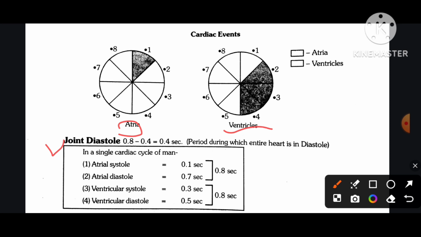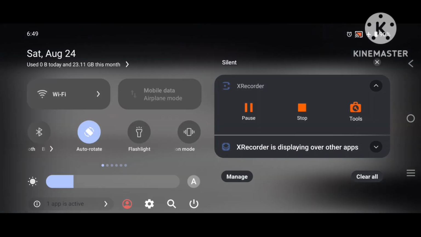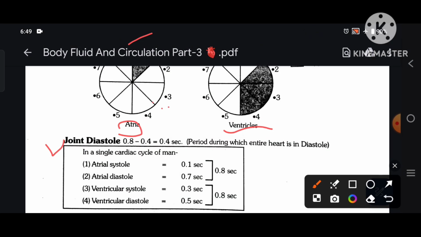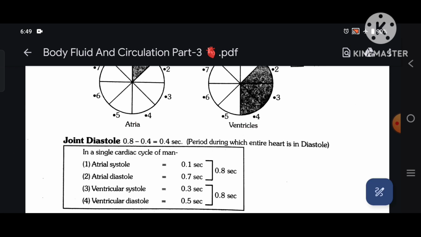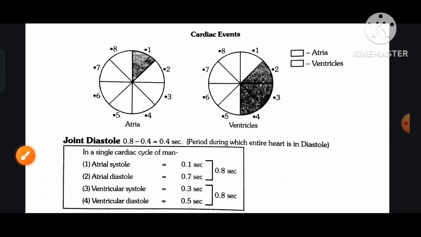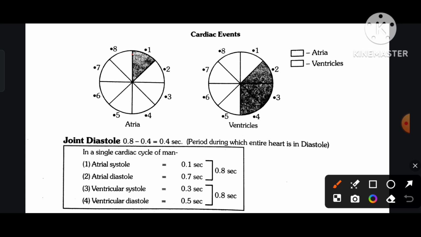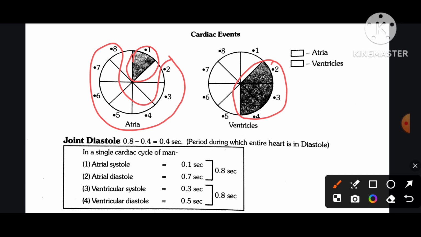In a single cardiac cycle of man, atrial systole is 0.1 second, atrial diastole is 0.7 second, ventricular systole is 0.3 second and ventricular diastole is 0.5 second.